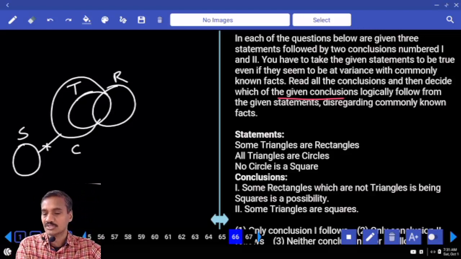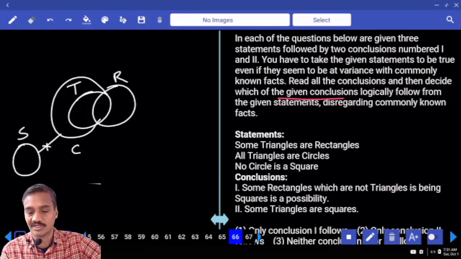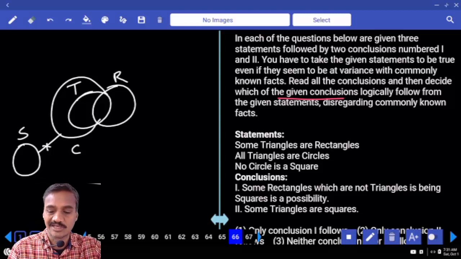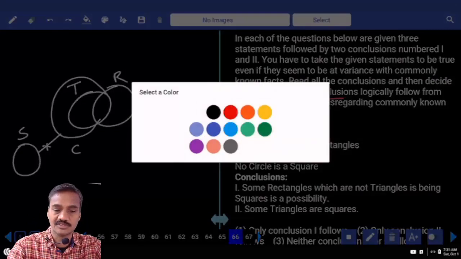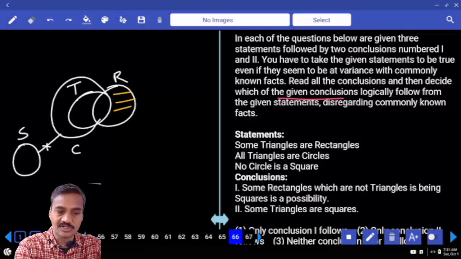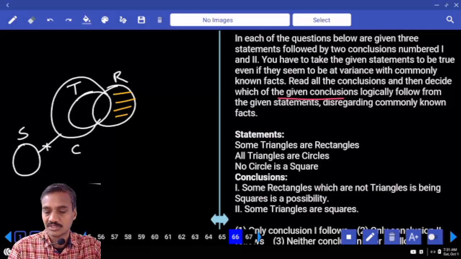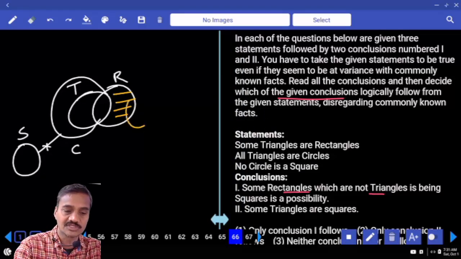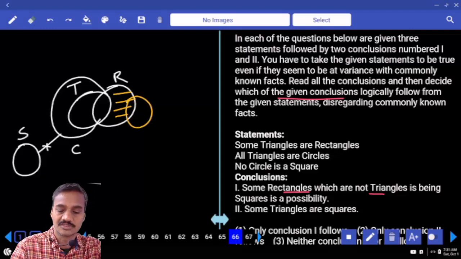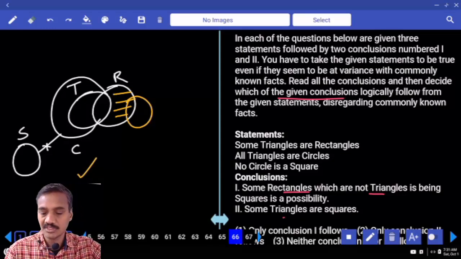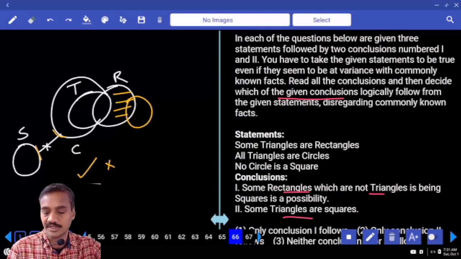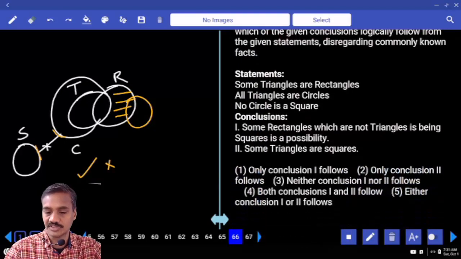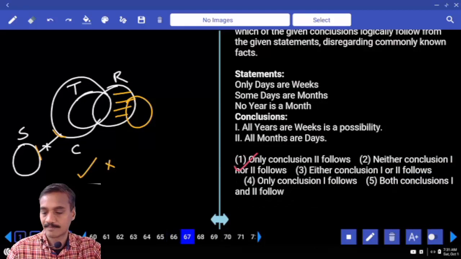Then the first one: some rectangles which are not triangles. Squares is a part. Which area is it talking about? These are the rectangles which are not triangles, and they are squares. If squares are a chance, yes, hence it is true. Some triangles are squares, that is false. So only one follows, that is choice one, question number 66.